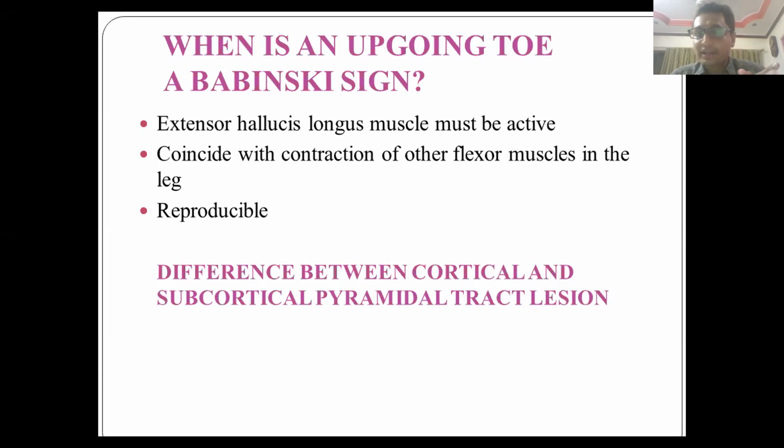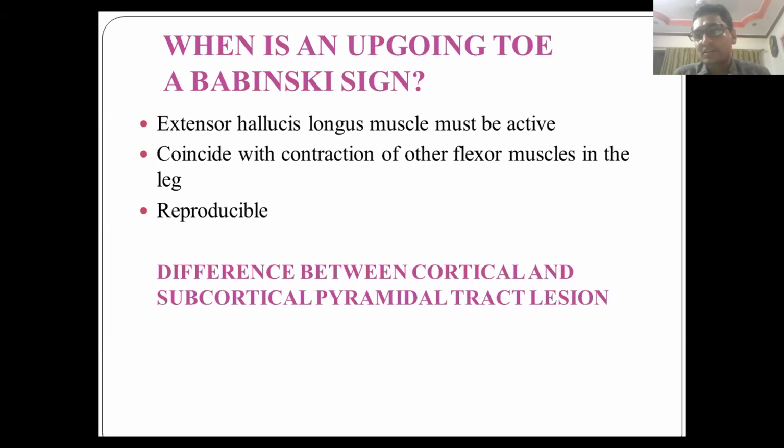There is a difference between cortical and subcortical pyramidal tract lesion in the Babinski sign. We all know the pyramidal tract starts from the cortex, which has the cell bodies of the pyramidal neurons. The axons go via the white matter from the corona radiata, internal capsule, then through the brainstem, and finally end in the spinal cord. So whatever is below the cortex is called subcortical. In the subcortical region, they are densely packed. So a subcortical affection of pyramidal tracts causes fanning of toes plus the extension of great toe. So this is the difference.